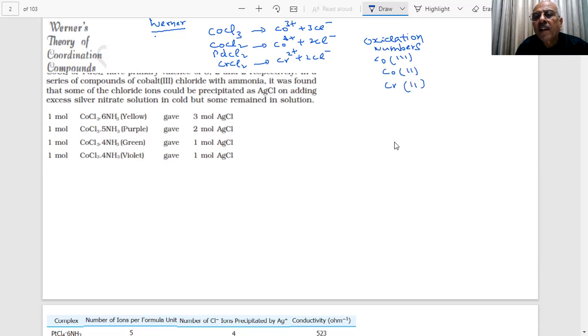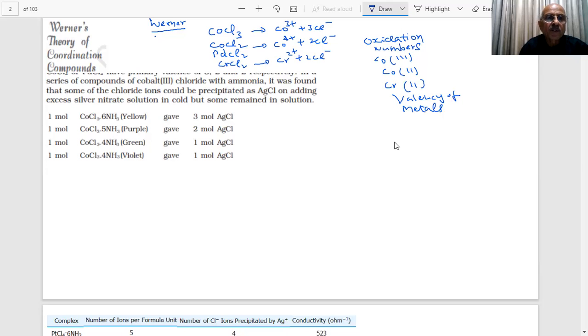This is also called the valency of the metal ions. In these compounds, one thing you can observe: the valency of cobalt in CoCl3 is 3, and the valency of palladium is 2. These are simple compounds.